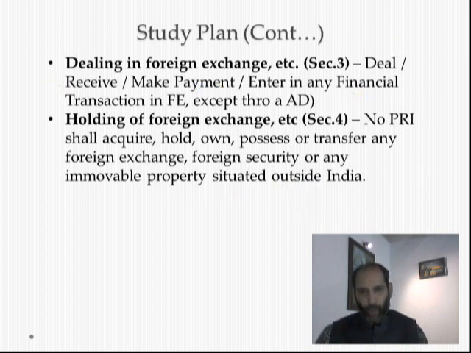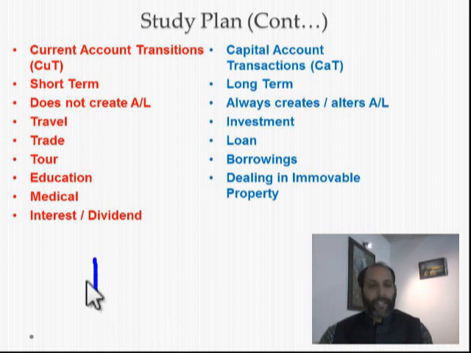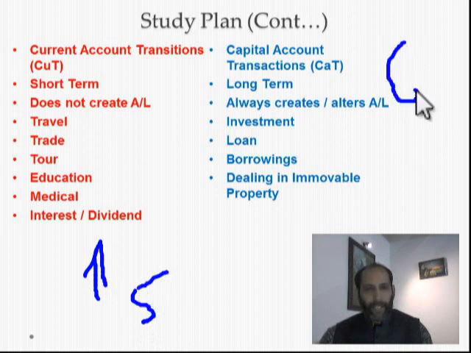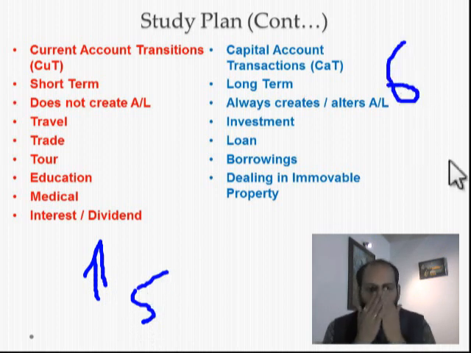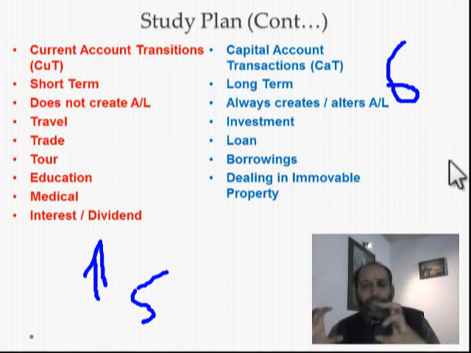Now a very important topic is section 5 and section 6: current account transactions and capital account transactions. The current account transaction is dealt with in section 5. Got it? And the capital account transaction is in section 6. Most students fail to understand this concept, and this is the edifice of FEMA. If you understand this slide, FEMA is over.